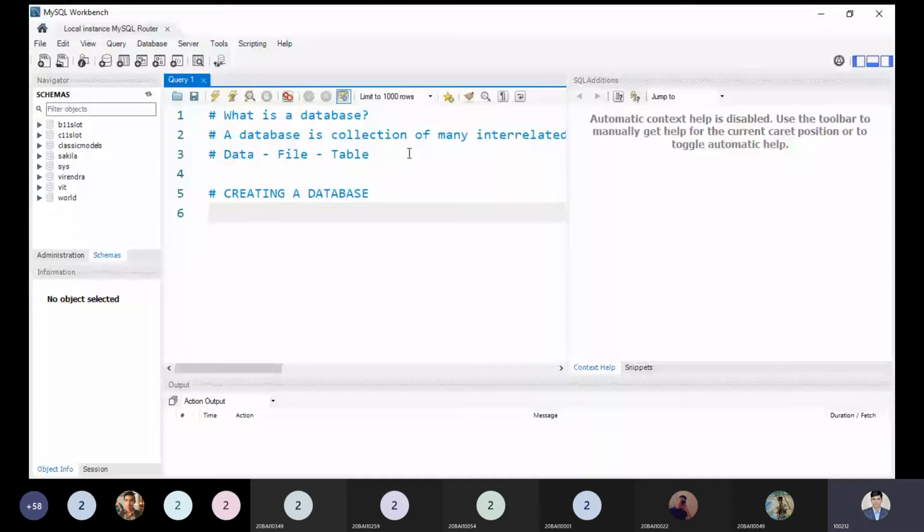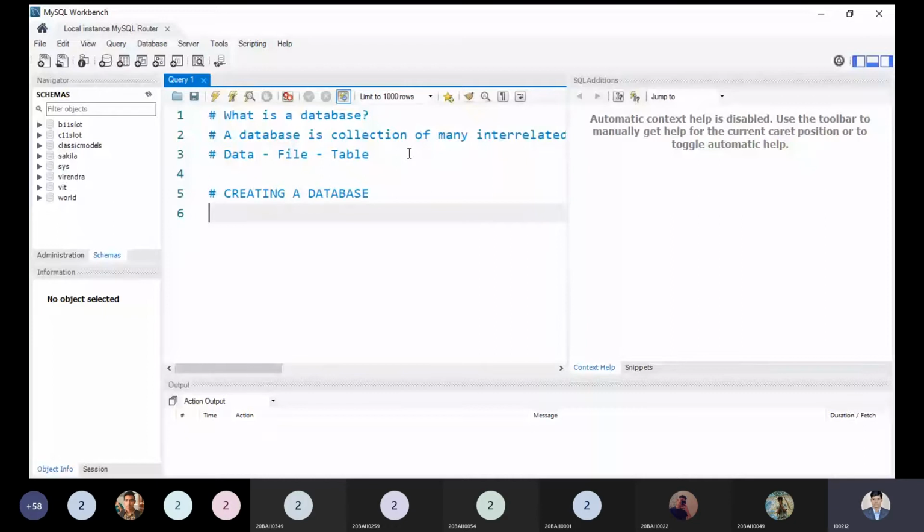On the left side you can see B1 slot, C11 slot, classical models, Akira, sister, Brand, VIT, and World. These are all names of databases. I will create a database here for you, in which we will do the practical part. So the first command is to create a database. You can choose your name, and I'm giving a simple name over here: 20BI. That is our database name.